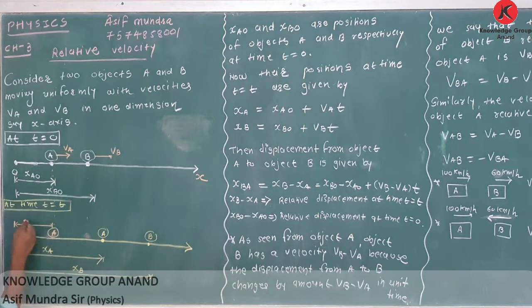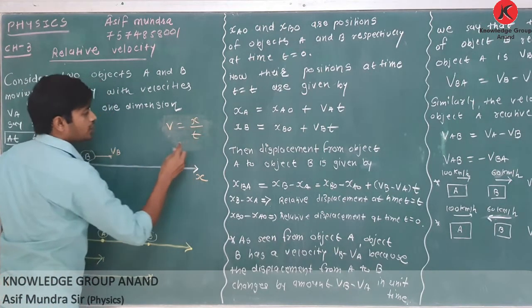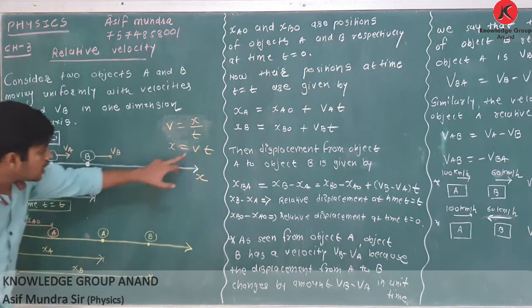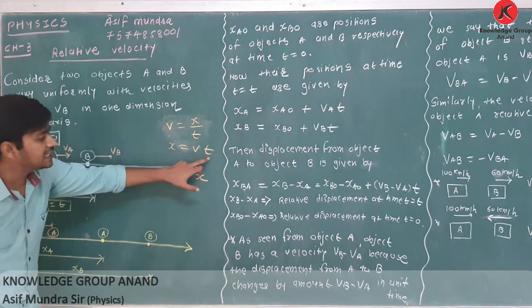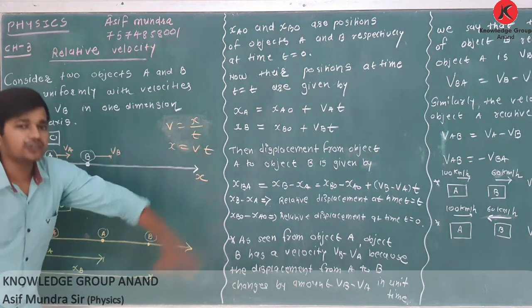You know what this distance is. This distance is XAO. It is moving with speed VA. What is the time interval? t. So with speed v in time t, what is the distance traveled? You know this equation: v is equal to x upon t, so x is equal to vt. It means with speed v in time t, distance traveled x is equal to vt.